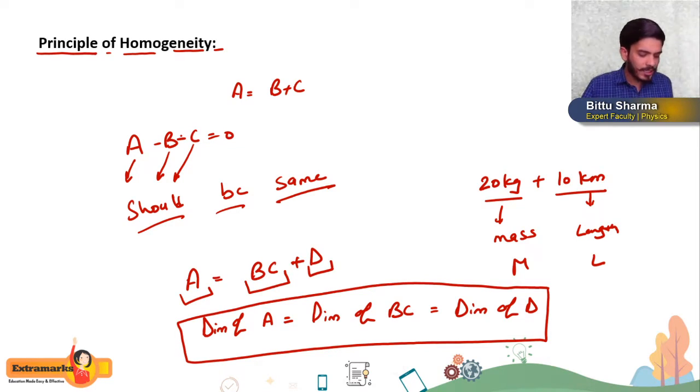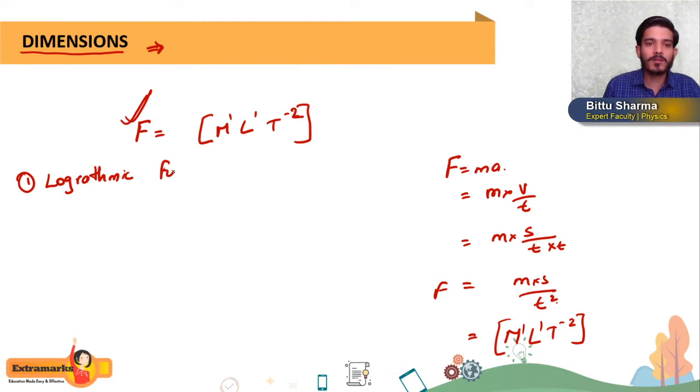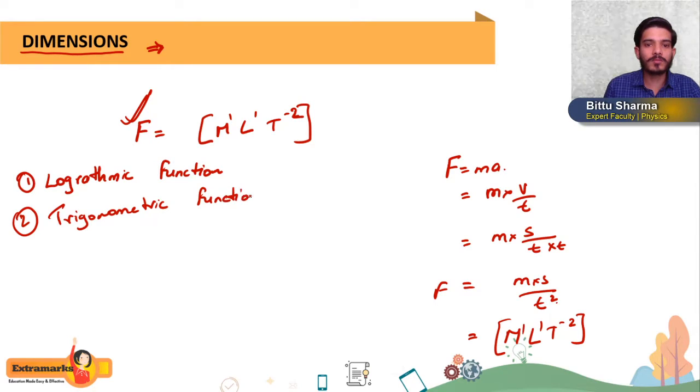Okay, another thing students which you have to remember about dimensions is what? First thing, logarithmic function, trigonometric function, exponential function.